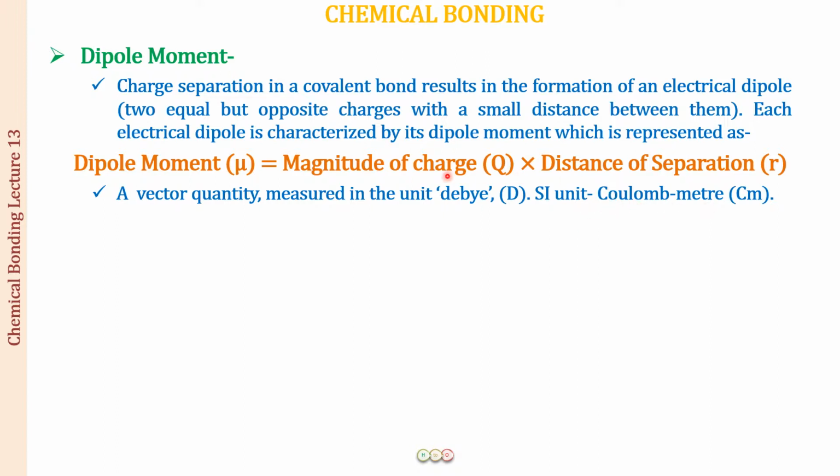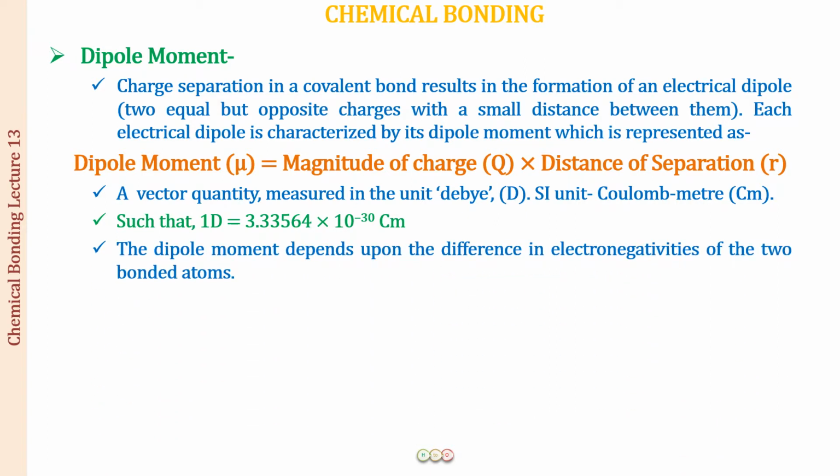Coulomb for the charge and meter for the SI unit of distance, right? So we have coulomb meter, and C m is the short form for it, but this is not centimeter because it is not a small c, we have a capital C for the coulomb. 1 D is equal to 3.33564 times 10 power minus 30 coulomb meter.